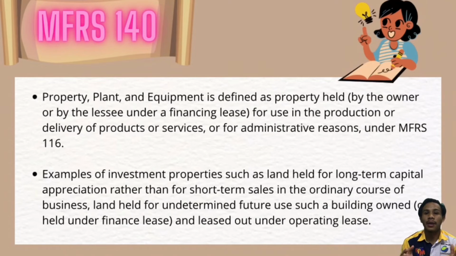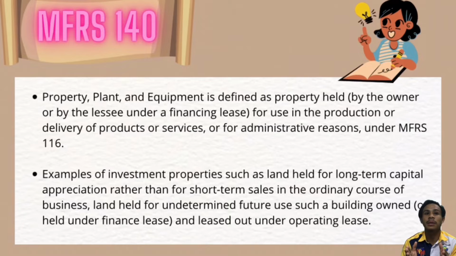The second is MFRS 140. This MFRS 140 distinguishes between investment and owner-occupied properties. Property, plant and equipment is defined as property held by the owner or by the lessee under a finance lease for use in the production or delivery of products or services, or for administrative reasons. Under MFRS 116, investment property does not include owner-occupied properties or those kept for sale in the ordinary course of business. There are a few examples of investment properties, such as land held for long-term capital appreciation rather than for short-term sale in the ordinary course of business.